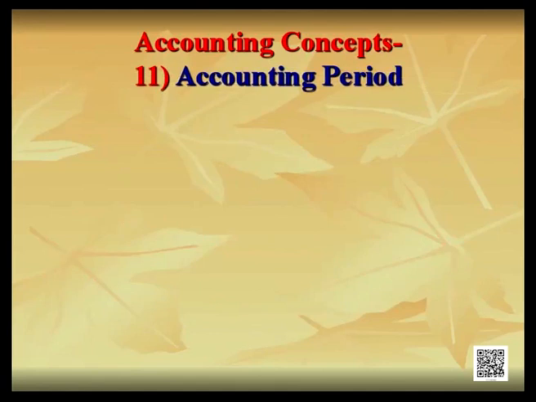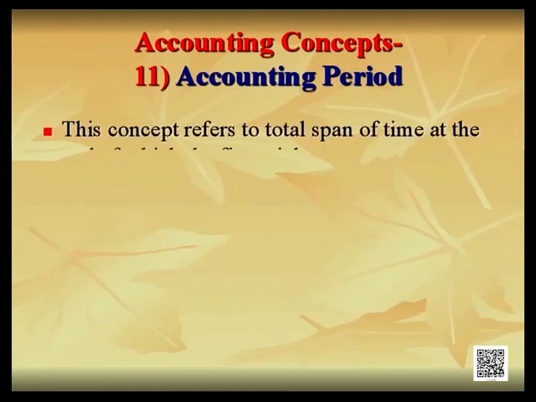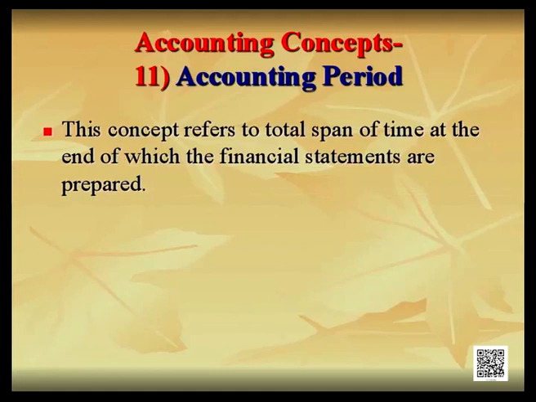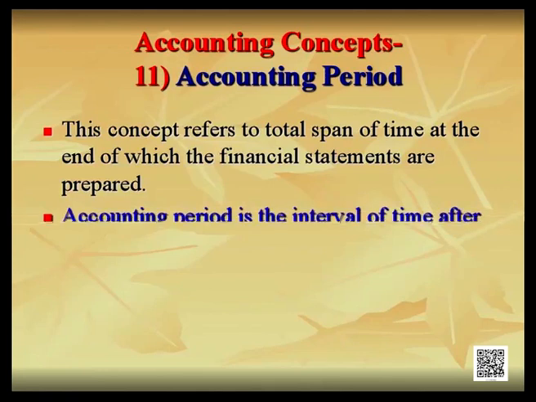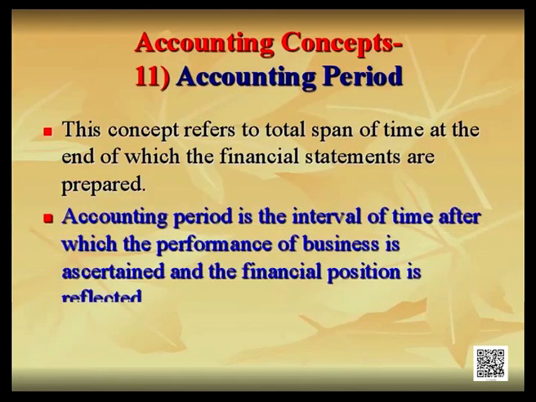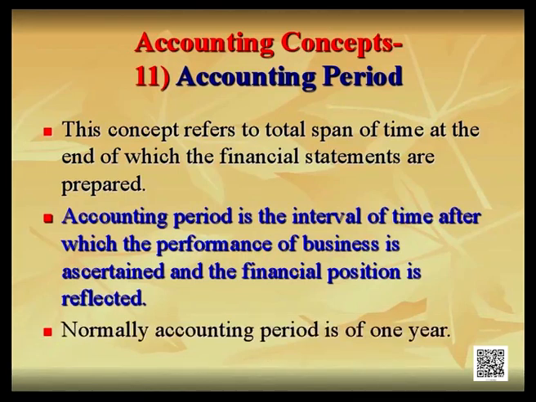Next, accounting period concept. This concept refers to total span of time at the end of which the financial statements are prepared. Accounting period is the interval of time after which the performance of business is ascertained and the financial position is reflected. Normally, accounting period is of 1 year. I said normally it is of 1 year, but at times it may be of more than or less than 1 year. That means 12 months.